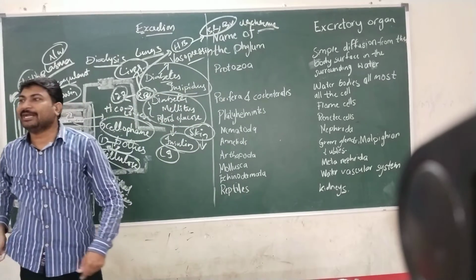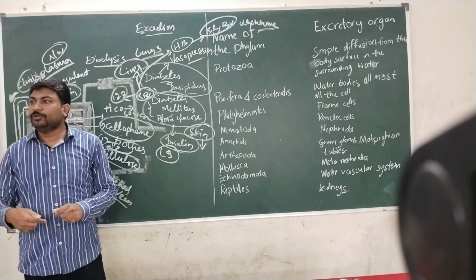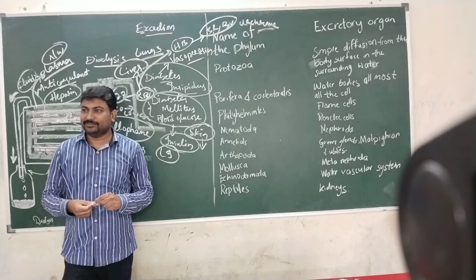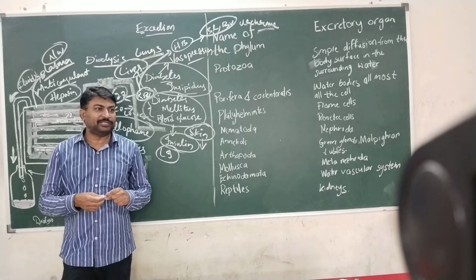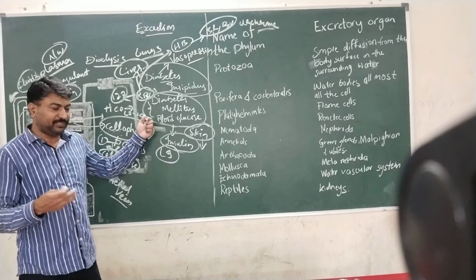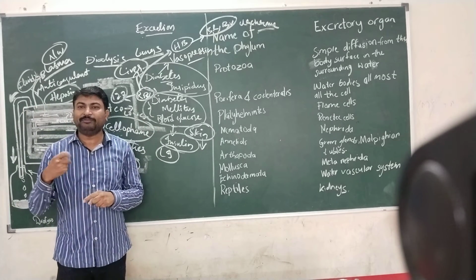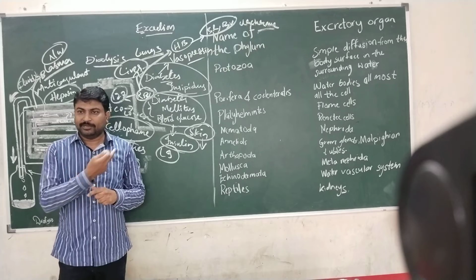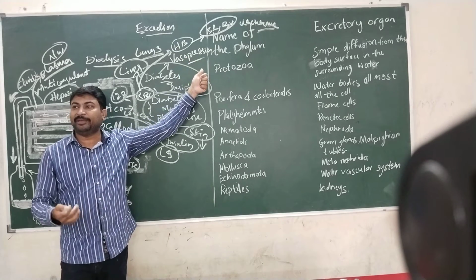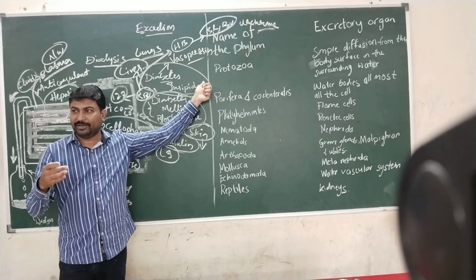Bilirubin and biliverdin are the pigments which help your body to digest proteins. I think you have studied the digestion process in the first and second chapters. In that digestion, the liver will be secreting bilirubin and biliverdin. These are the pigments which help in the emulsification of fats, everything you have studied.